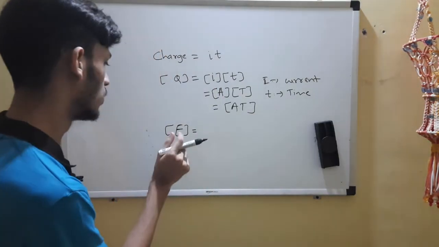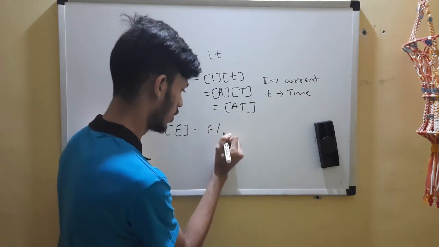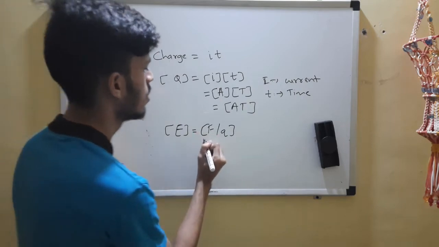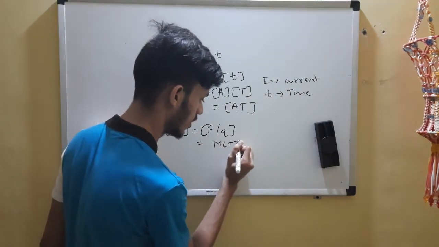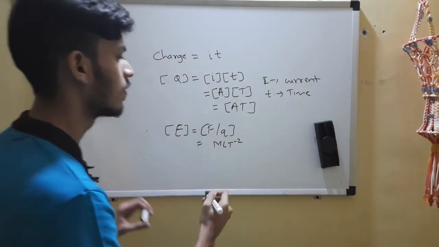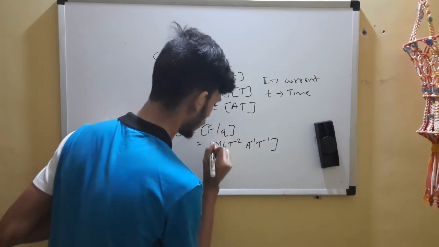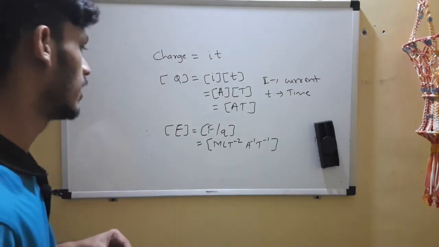Okay, so E is given by F by Q. So for now the formulas are falling from heaven. So F is force, Q is charge, M L T raised to minus 2 is force, and this is charge. This is by charge, so each of them gets on top with a minus sign. So this is E. Okay, that is E.